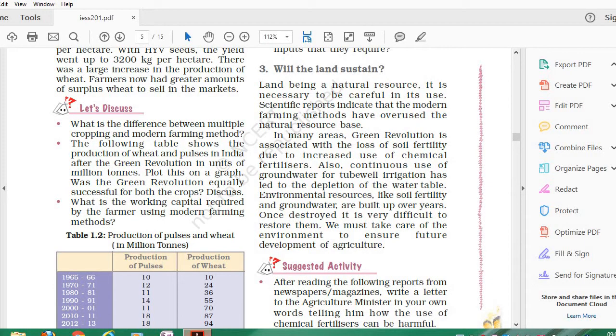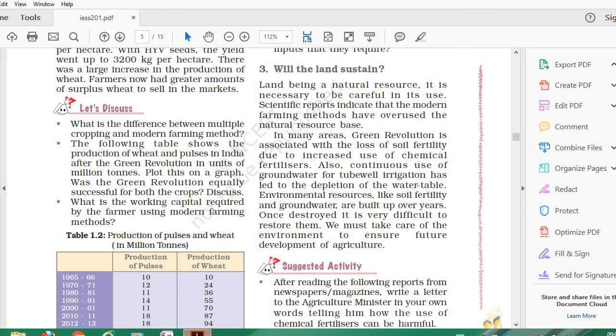Now, today we are going to start the topic: Will the land sustain? As we all know, land is a natural resource, and we need to be careful in its use. Scientifically, it has been proved that modern farming methods have overused the natural resources base. For example, where the green revolution has been done, it has been found that soil fertility loss has taken place due to increased use of chemical fertilizers.